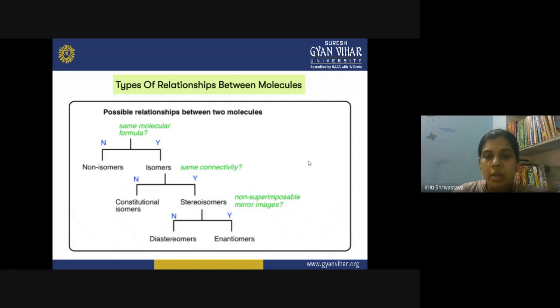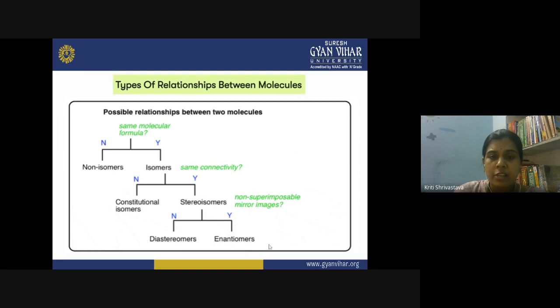You will draw an imaginary plane and place your molecule on one side, and then you will draw a mirror image of the molecule itself. Now, after getting the mirror image, if the two are non-superimposable, that is, if you put one image over the other and the structure is not similar, then you are getting non-superimposable mirror images. So if you are getting a structure like that, you are getting two enantiomers.